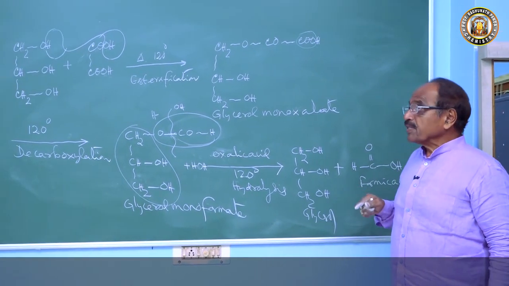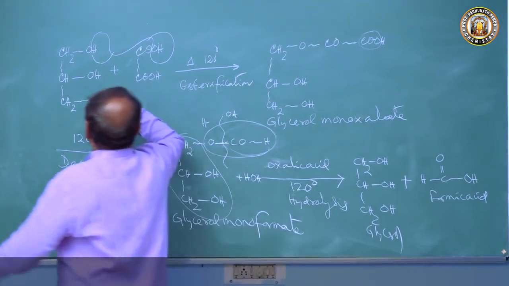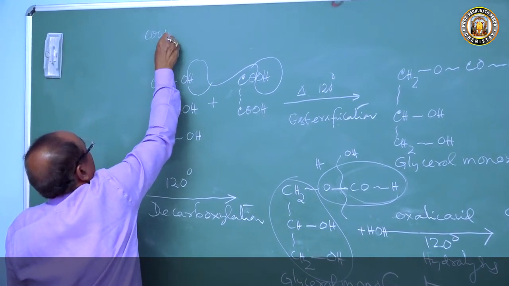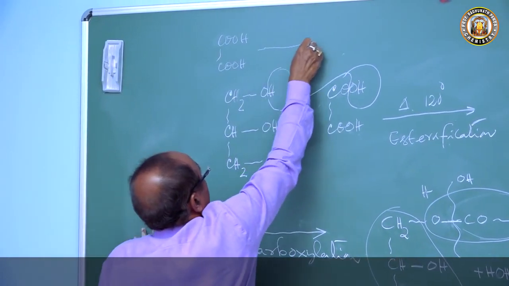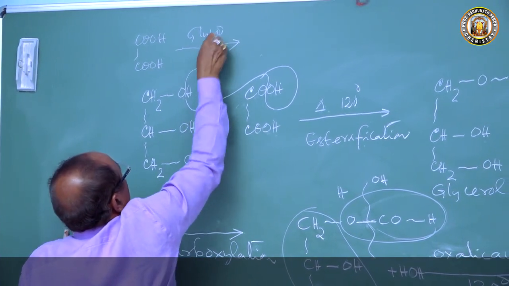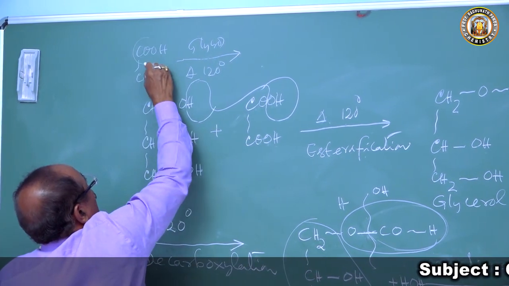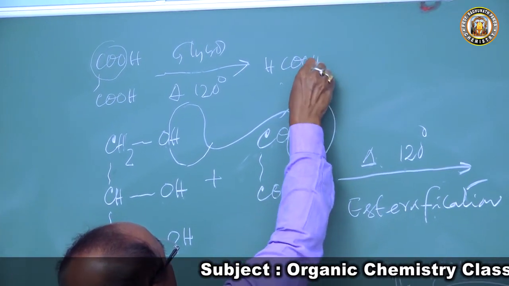That's the reason for the principle I wrote. What is the principle I wrote? I wrote that when oxalic acid, COOH COOH, is heated with glycerol at 120 degrees centigrade, it undergoes decarboxylation to produce formic acid.